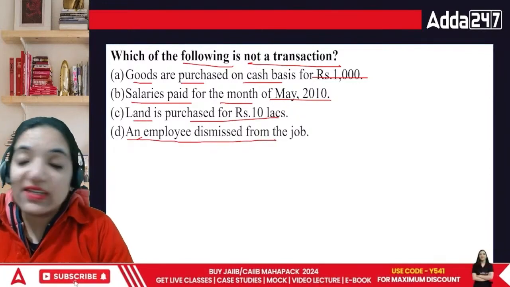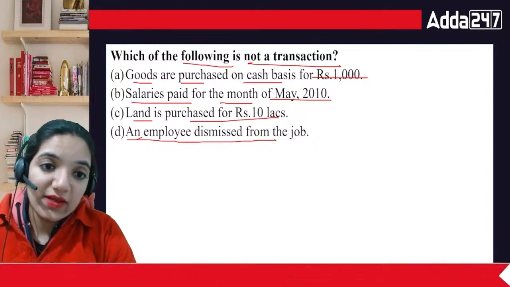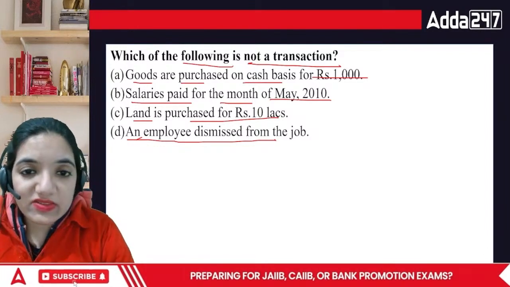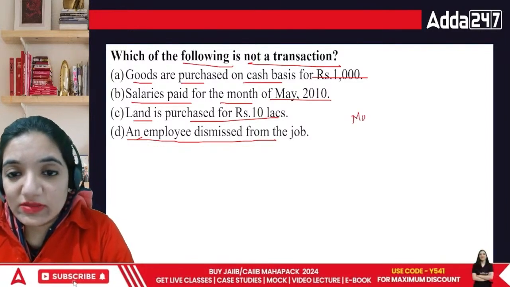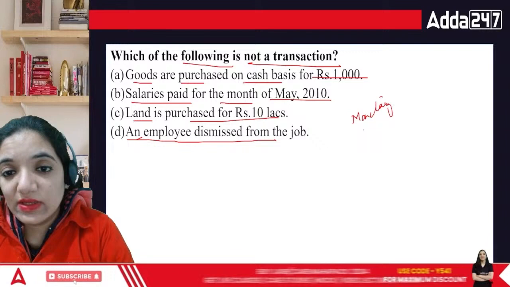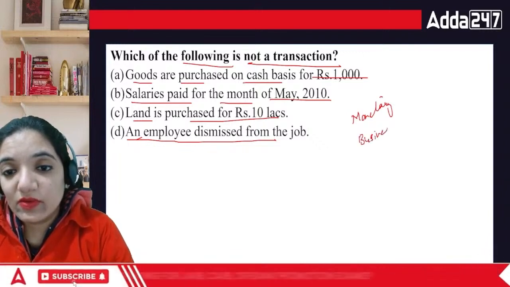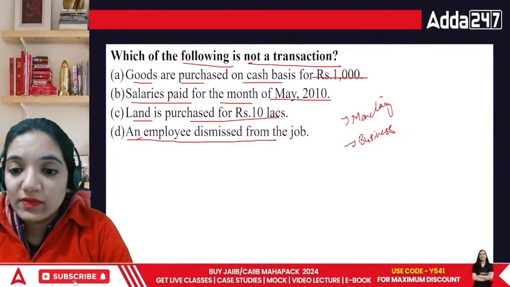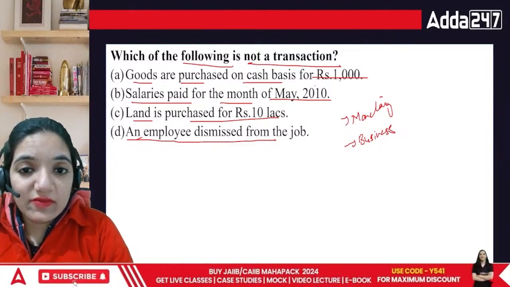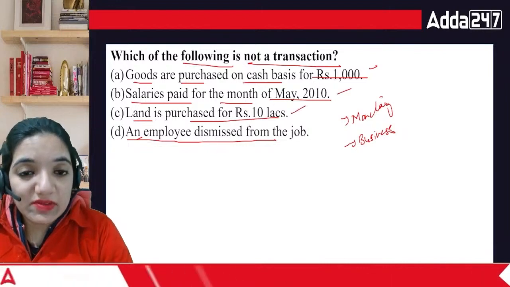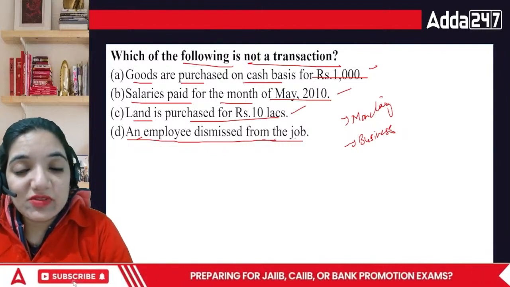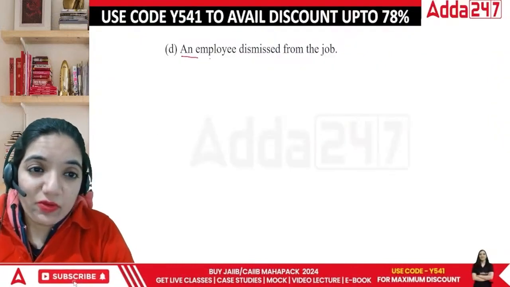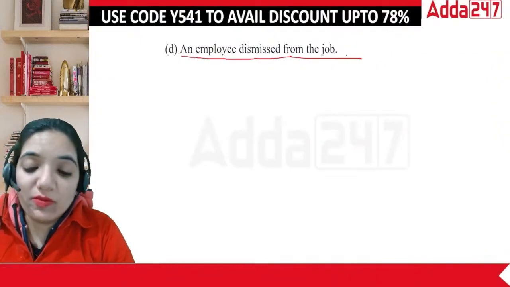When we talk about transactions, our transactions are individual. This happened, that happened. Or this transaction is in monetary terms and it belongs to the business. Not any random transactions are involved. So in this case, first is a monetary term, this is also a monetary term, this is also a monetary term. But an employee dismissed from the job is not a monetary term. So the correct answer is an employee dismissed from the job.